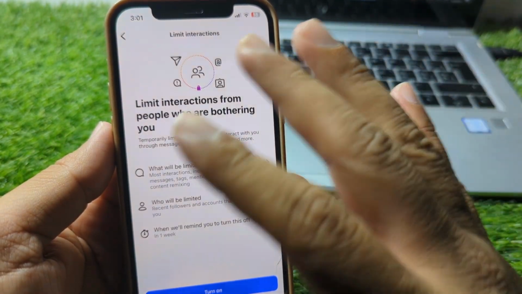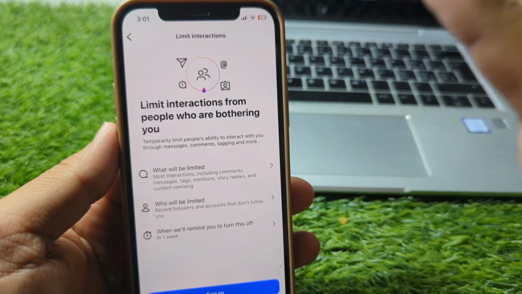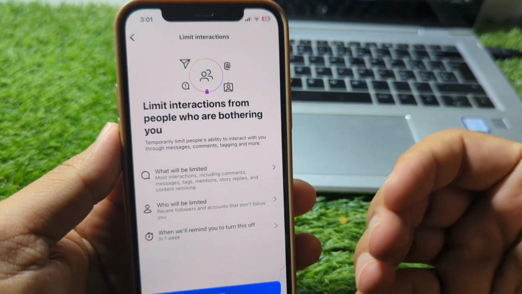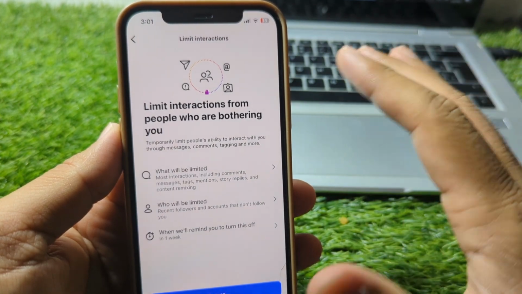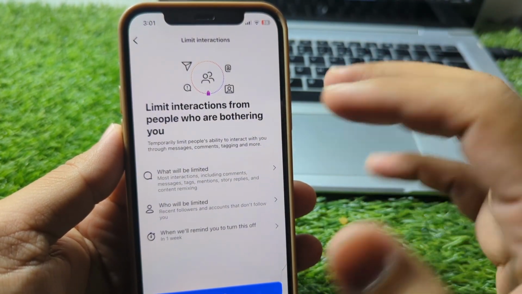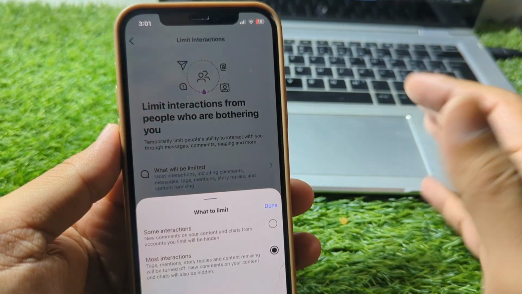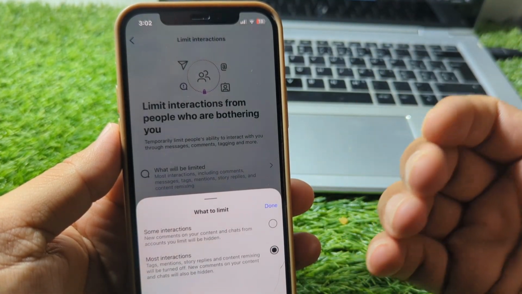One of the most useful features is the restrict option. When you restrict an account, their comments on your post become visible only to them unless you approve them. Their direct messages are also moved to message requests, allowing you to read them without sending a read receipt. This gives you more control while avoiding unnecessary conflict.